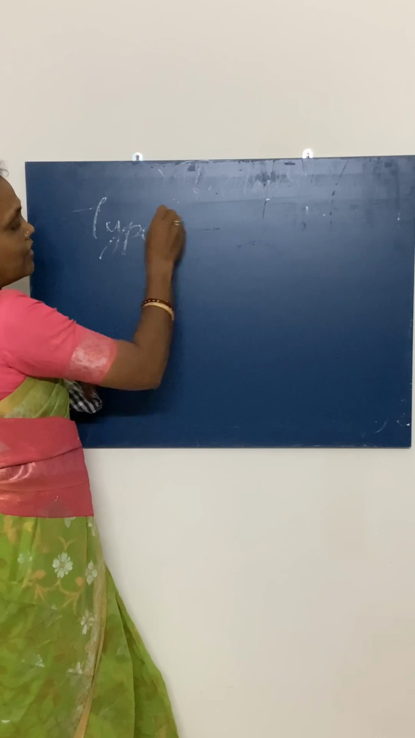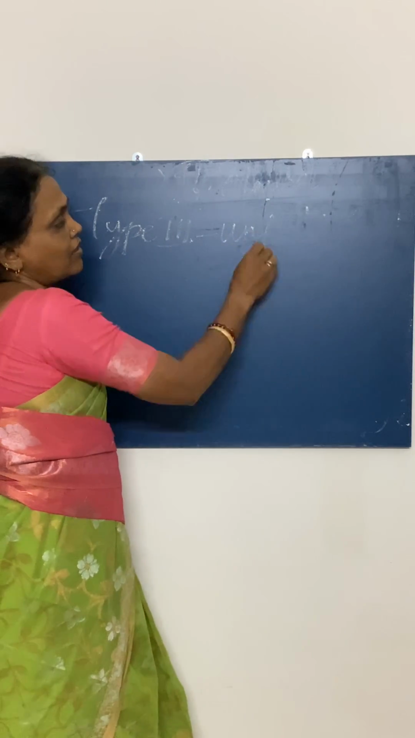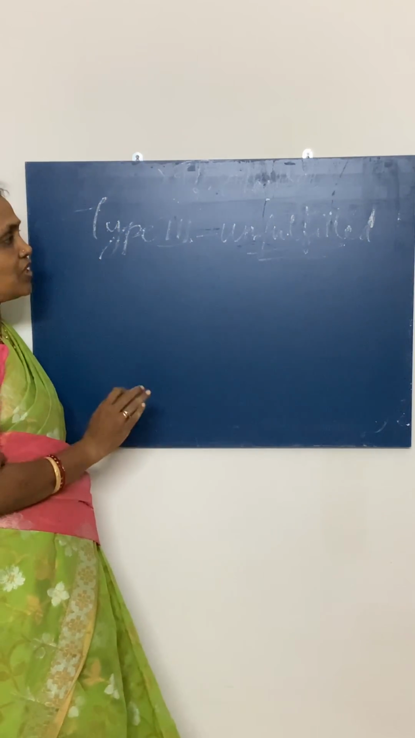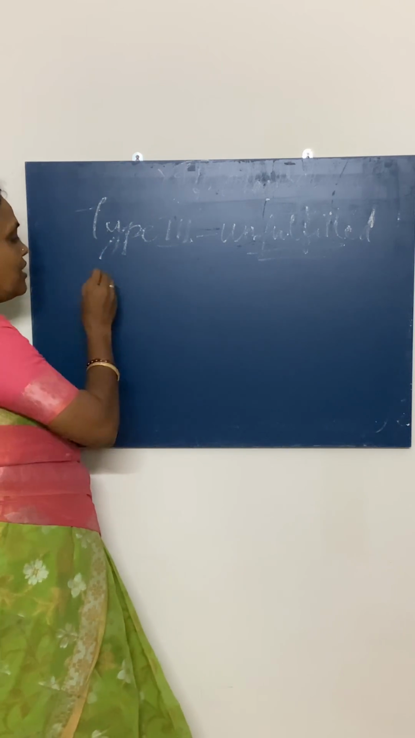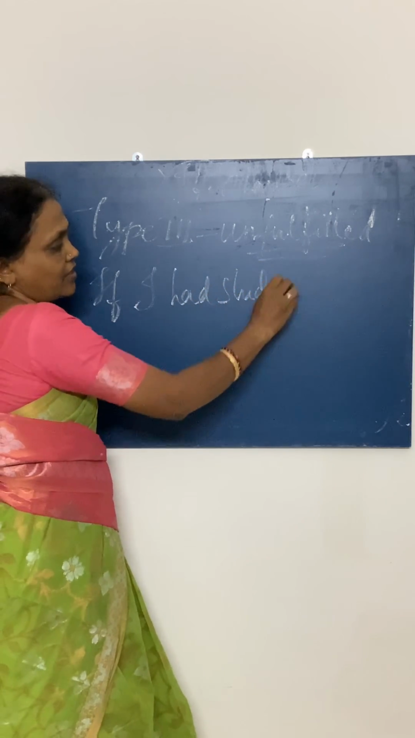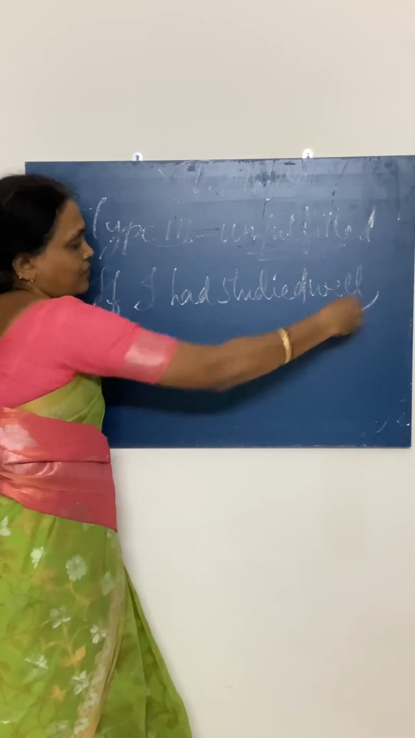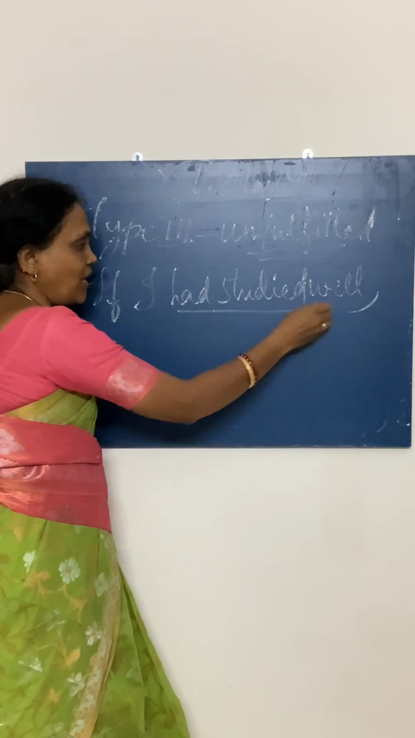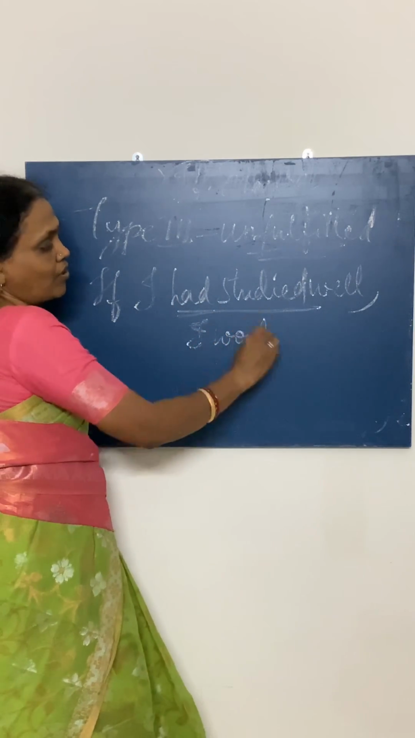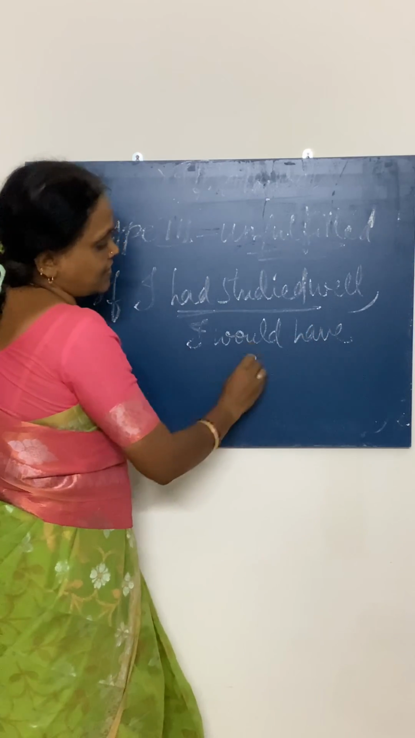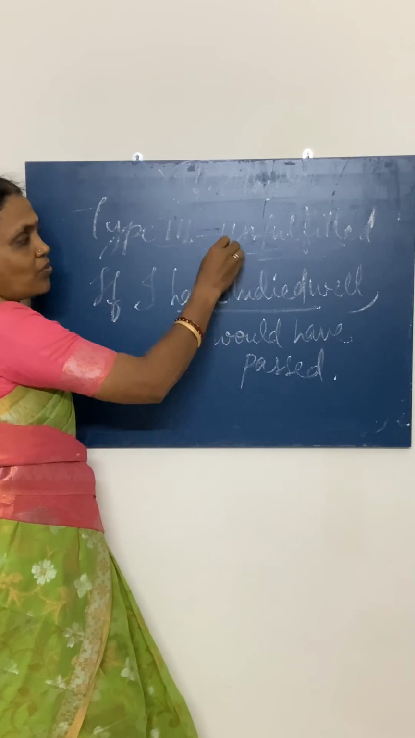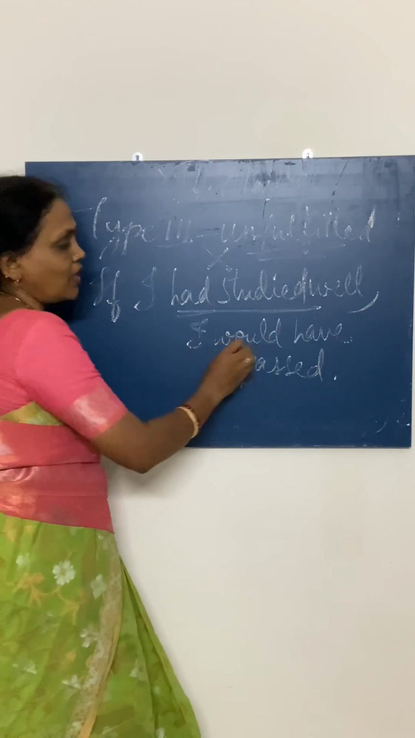Type 3. This is unfulfilled condition. That is, an action was there, that action was not done, so that you didn't get the result. If I had studied well, if I had done it well. If I had studied well, I would have passed. It shows that this condition was not done. This action was not done. So that you didn't get this result.